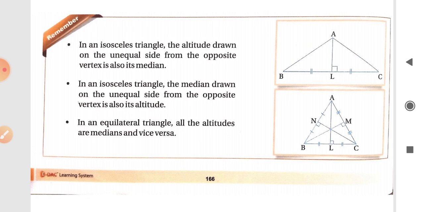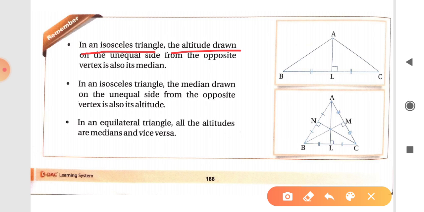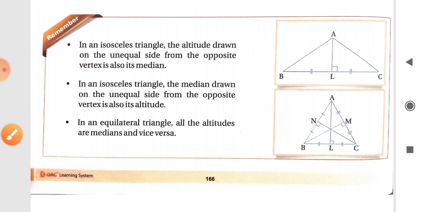Next are the points to remember, there are 3 points. First, in an isosceles triangle, two sides are equal and one is unequal. The altitude drawn on the unequal side from the opposite vertex is also its median.